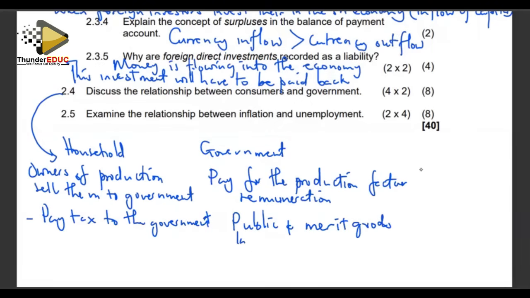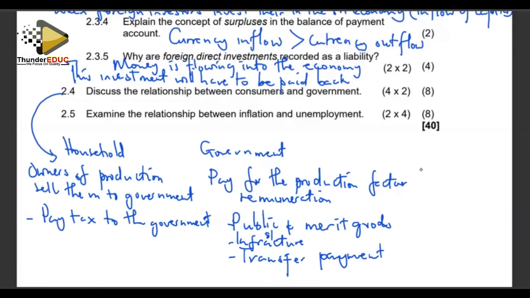They get infrastructure. They also get, on top of that, transfer payments. For example, the grants. So that is how the two relate.